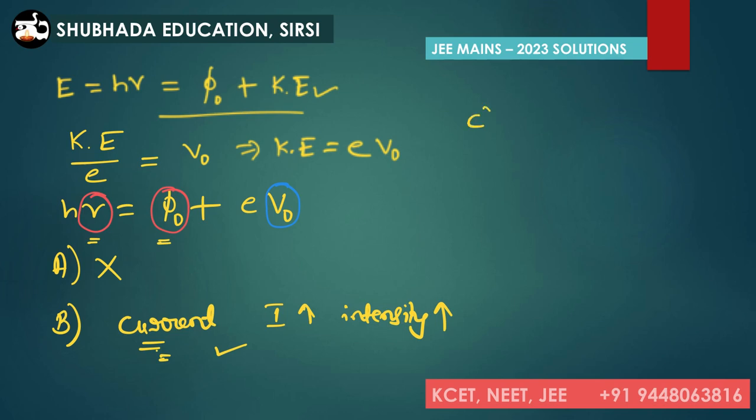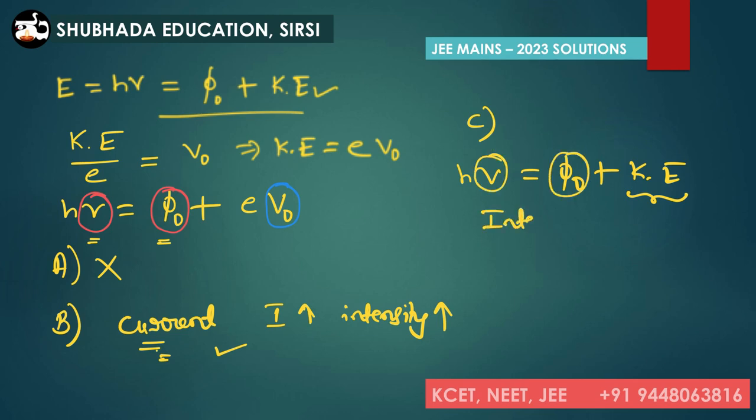If you look at the third statement C, the maximum kinetic energy of a photoelectron depends on the intensity of the incident light. Again we have to use Einstein's photoelectric equation. According to this, h nu is equal to the work function phi naught plus kinetic energy. Therefore kinetic energy depends on the work function, and also on the frequency, but not on the intensity of the incident light. That's the reason why statement C is incorrect, we can say.